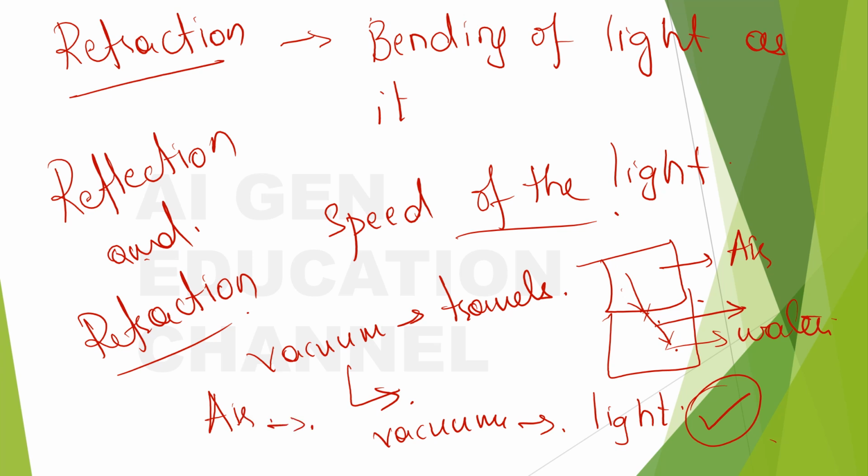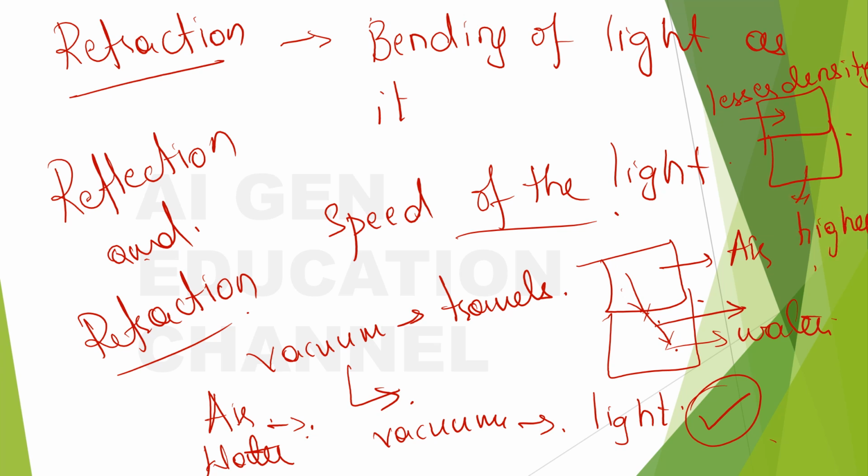How about its density? Will it be more than vacuum? Yes, definitely more than vacuum, but it will be less than water, right? So when you consider this scenario where the light is moving from air to water, air has lesser density as compared to water. Lesser density, higher density.